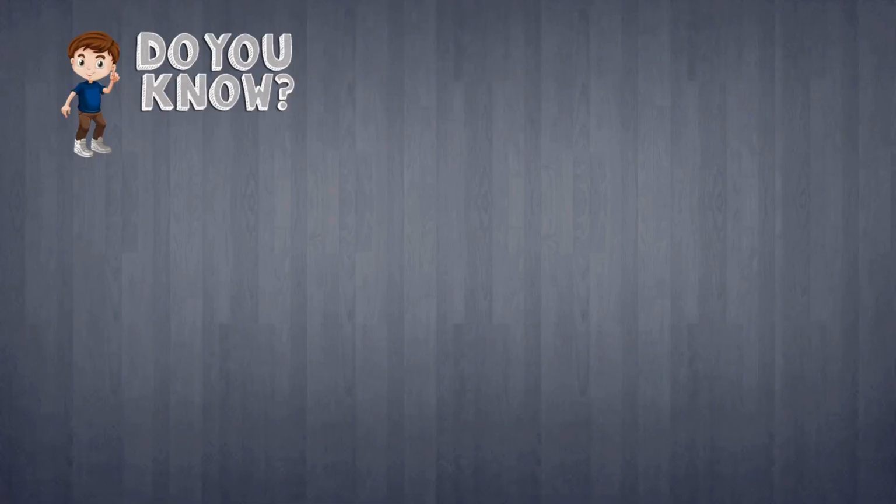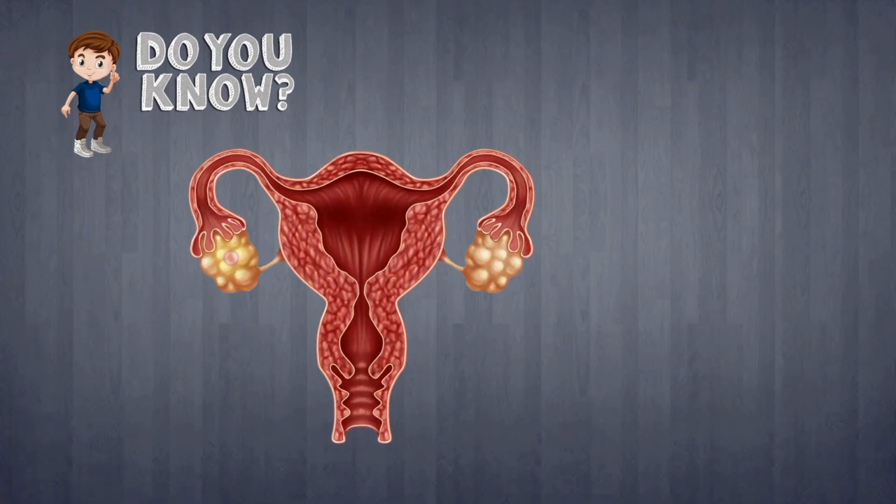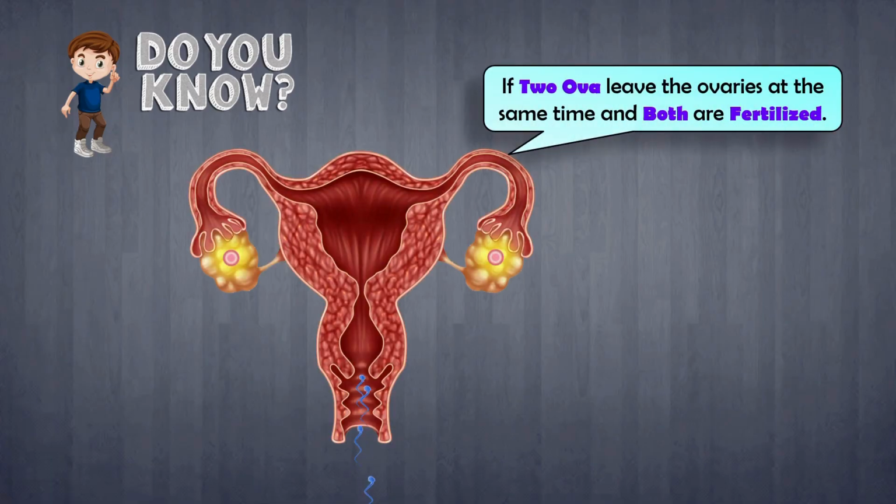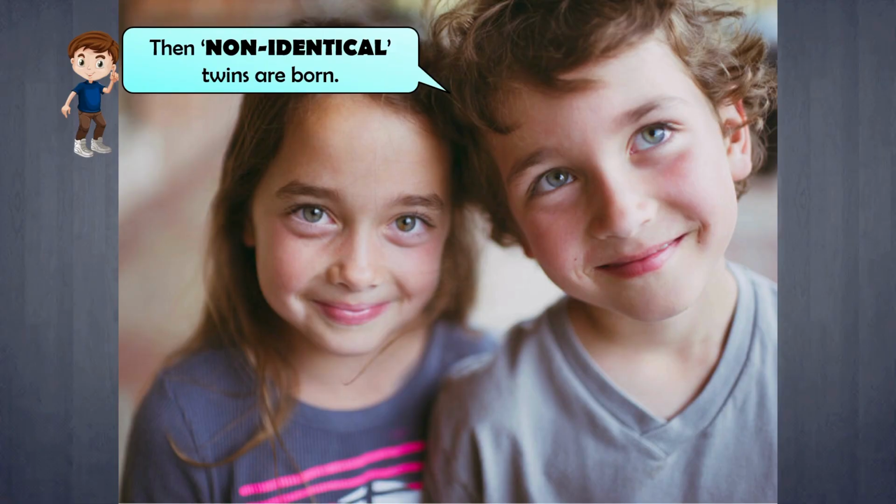Did you know that one sperm can fertilize only one ovum? This means every fertilized egg begins with a single sperm joining a single egg. Sometimes, 2 ova are released from the ovaries at the same time. If both of these ova get fertilized by 2 different sperms, something interesting happens. In such cases, non-identical twins are born. These twins are not exactly alike. They may look different from each other, just like any other siblings. Non-identical twins can be 2 brothers, 2 sisters, or a brother and a sister.